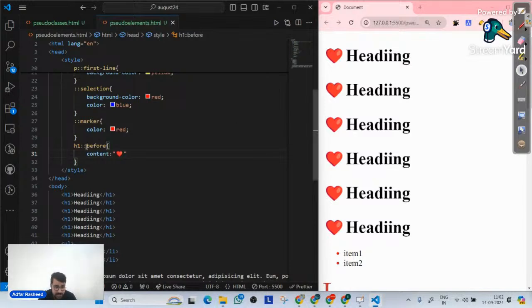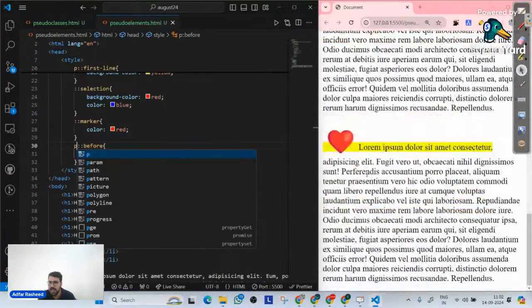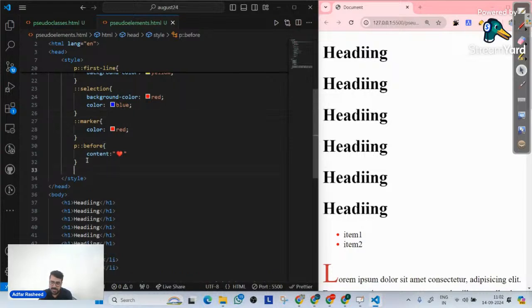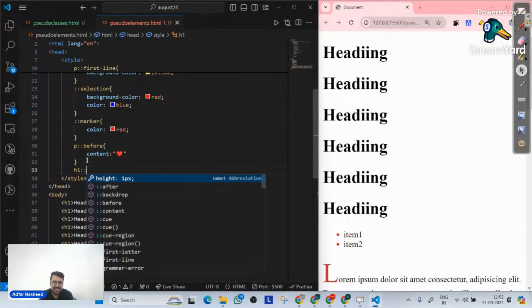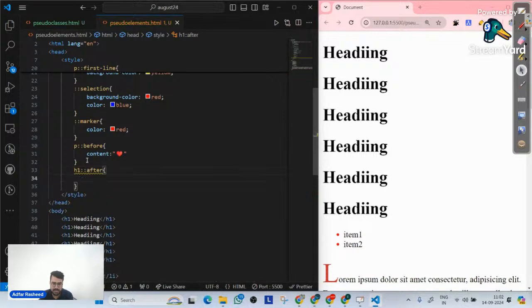Now it's not necessary that it will be implemented on H1. It will be implemented on anything, whatever your selector is. So now if I go to my P tags, there's a heart icon in front of every P tag. So you have a lot of tags, and to those tags, you want to put the same content in front of them. In that case, we have the before pseudo element. There's another pseudo element that we have that's called after. And you can clearly make sense of after as well. So if I go to the after pseudo element here, in a similar way, I will write content as heart.